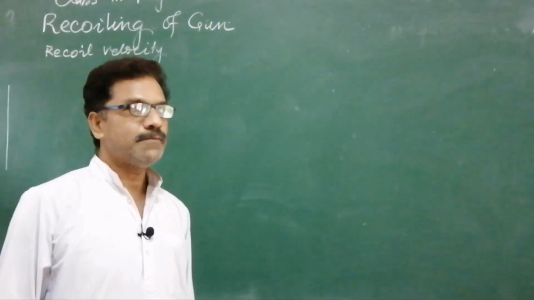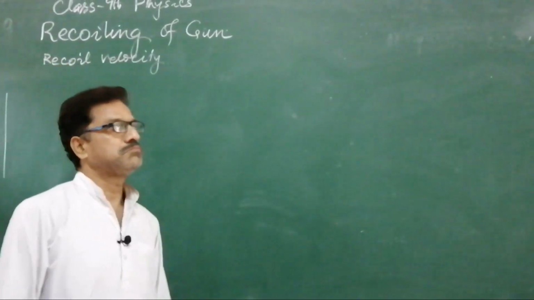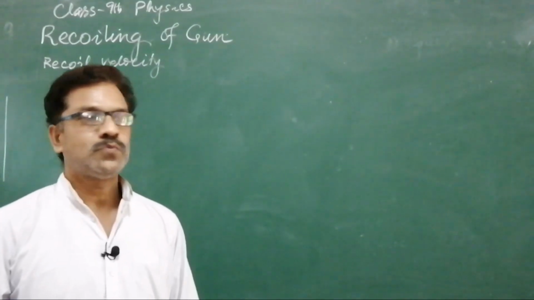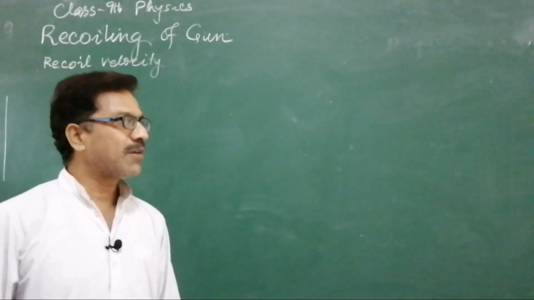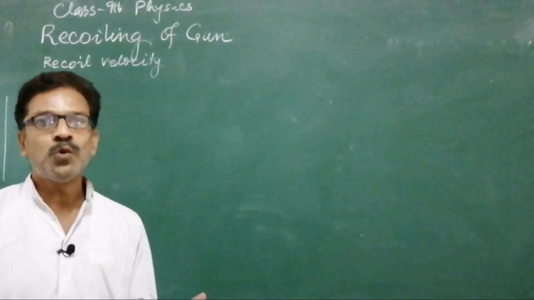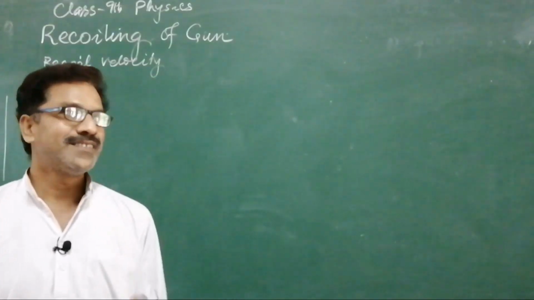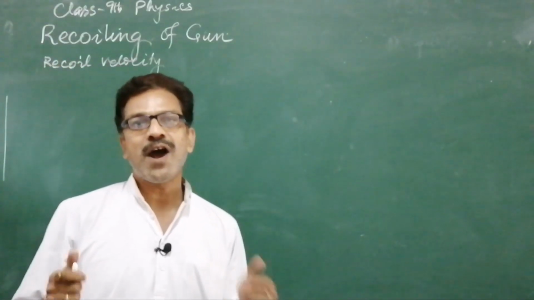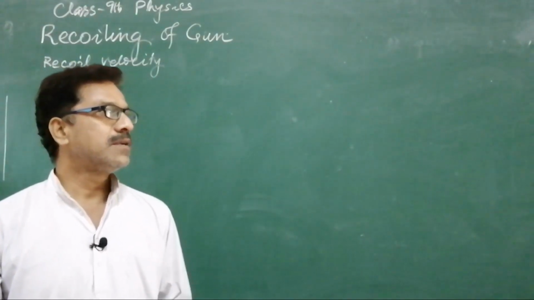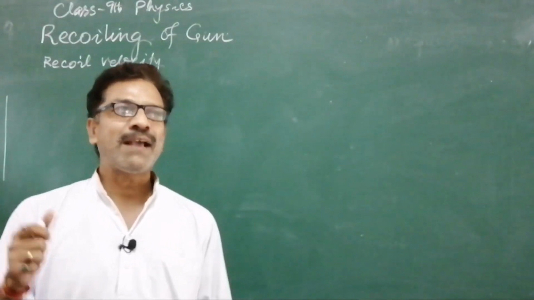Recoiling of gun, listen. When a bullet is fired from a gun, the bullet goes forward and it exerts a backward force on the gun, so the gun goes backward. This is known as recoiling of gun. Listen again, when a bullet is fired, the bullet goes forward and it exerts a backward force on the gun, so the gun goes backward.